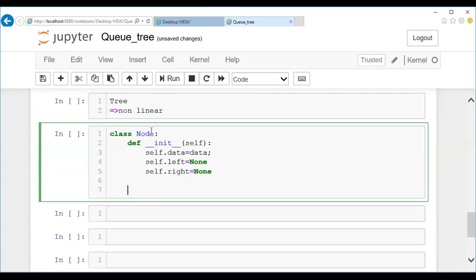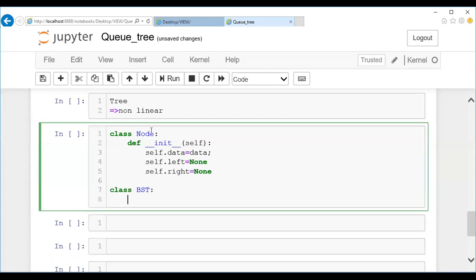Now, what are you supposed to implement here? Here we are supposed to create a binary search tree, so let me call it BST. Again, we are going to create a binary search tree, and this binary search tree is going to have a function in it.